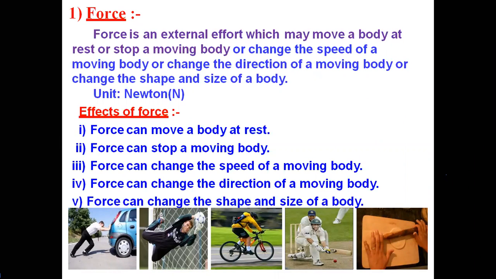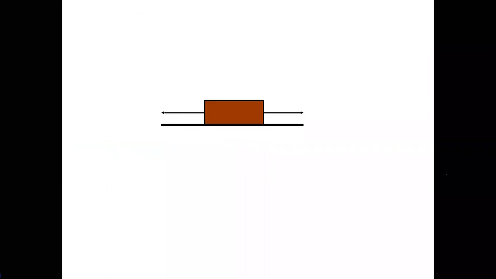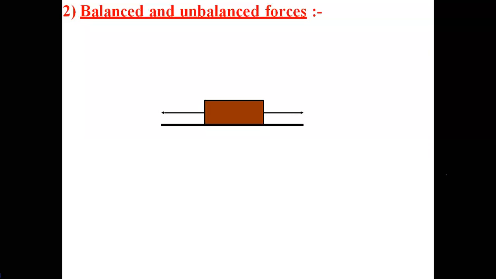Next, go to balanced forces. Balanced forces means balanced and unbalanced forces. Balanced forces mean, let us consider a body. Two equal and opposite forces are acting on a body. So there are two forces. They are equal in magnitude, and the two forces are acting on two different sides of your body.